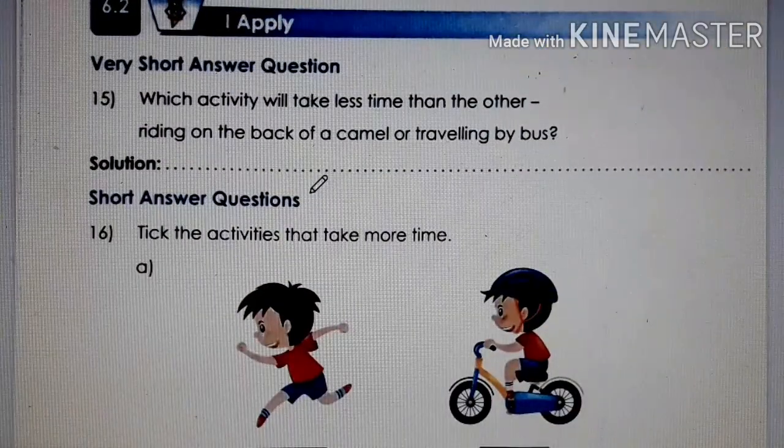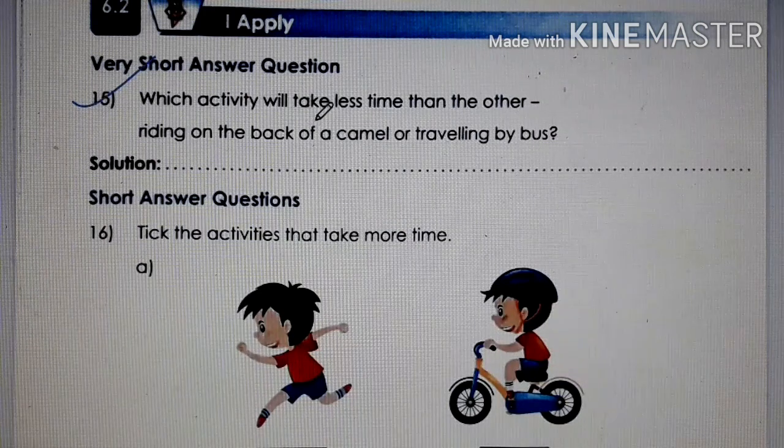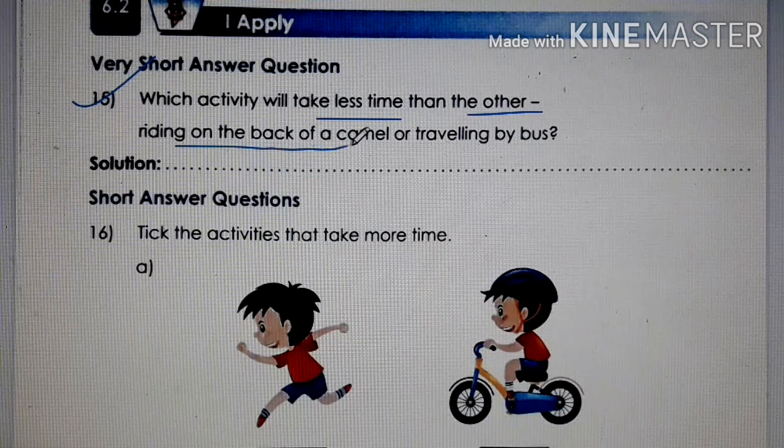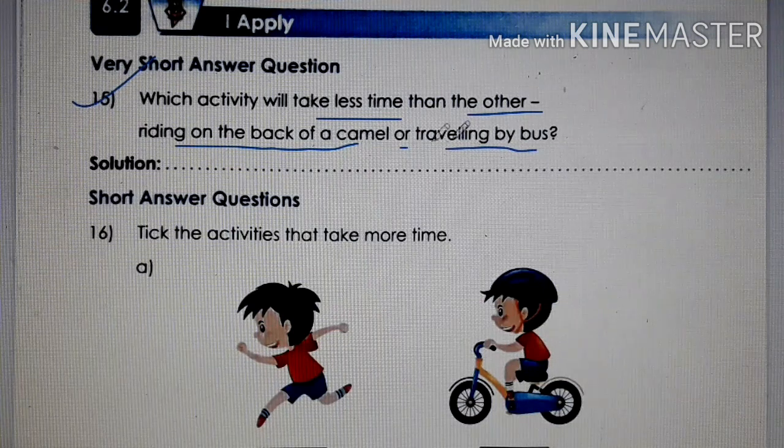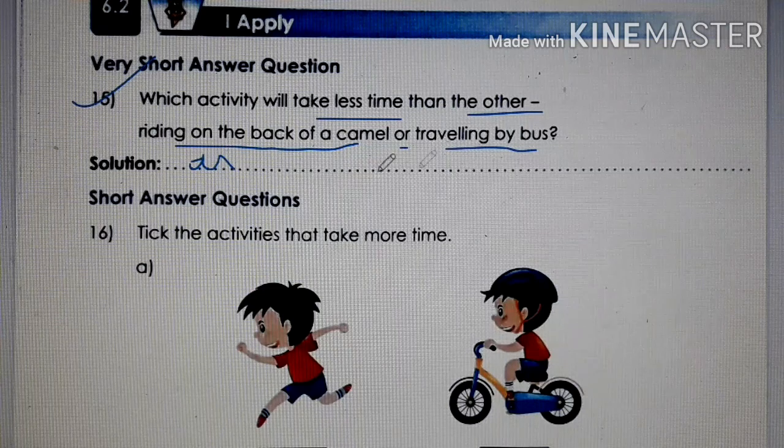Next, number 15. Which activity will take less time than the other? Riding on the back of a camel, or when the word or is there, it means you have 2 options. Riding on the back of a camel or traveling by bus. Camel, you know children, it takes lot of time, right? But if you travel by bus, you will reach fast. So which one takes less time? Traveling by bus. So you can write here traveling by bus. Clear?